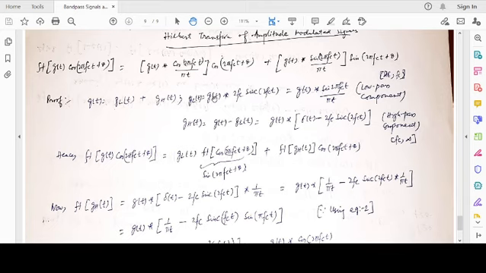We know the impulse response of an ideal low pass filter is 2fc sinc(2fct). So g_L(t) is g(t) convolved with sin(2πfct)/πt, where the 2fc cancels.